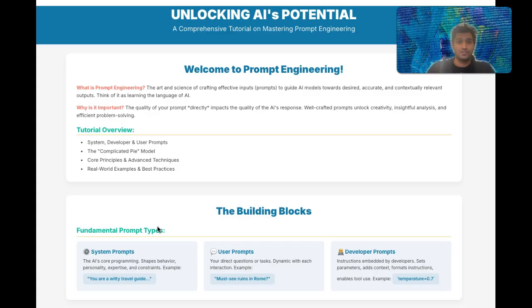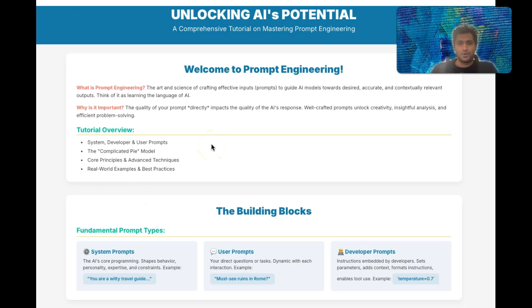Then we'll dive into core principles and advanced techniques, from conditional logic and iterative refinement to designing prompts that are both functional and empathetic. We'll look at real-world examples and case studies to see these concepts in action. This tutorial is designed for everyone. We'll ensure clarity for newcomers while offering depth for those looking to push the boundaries of AI interaction.